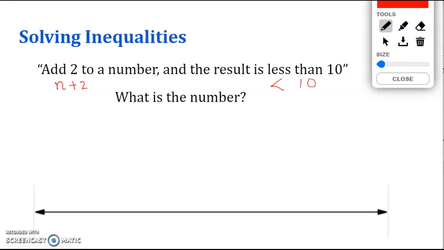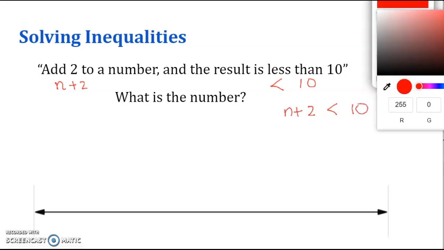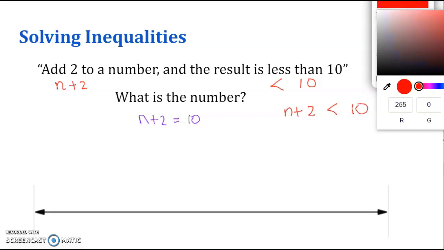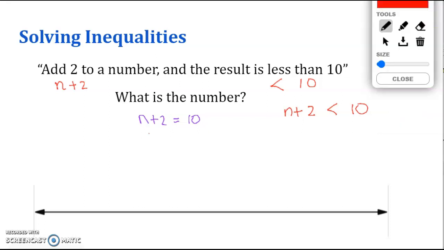So I have n plus 2 is less than 10. Well, we know how to solve n plus 2 is equal to 10. What would you do? We don't want n plus 2, we want just n. So what did we do when we were trying to solve it as an equation? We subtracted 2 from both sides, right?